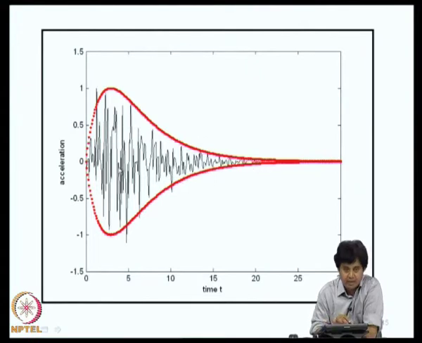This is typically how an earthquake record might look. It will last for about 30 seconds and there is a strong motion phase and a gentle decay. So, we are interested in characterizing the behavior of the structure during the strong motion phase, and that is what typically we are interested in.